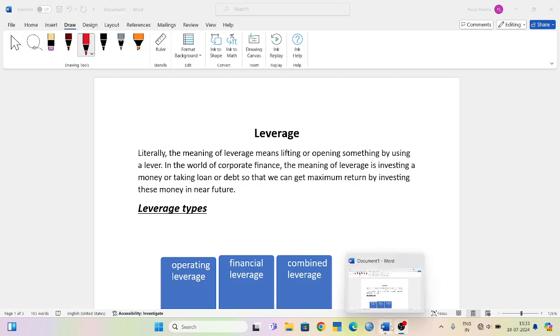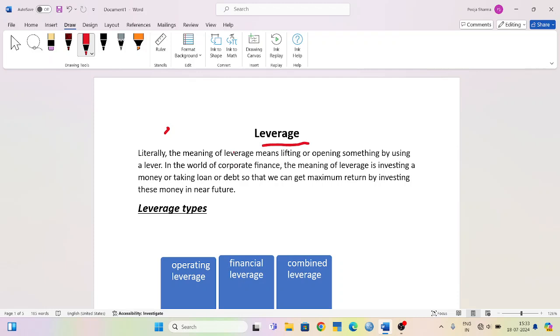In this video, I will explain leverage. Literally, the meaning of leverage is lifting or opening something by using a lever. In other words, we can say that when we are lifting or opening something by using some force, it is called leverage.